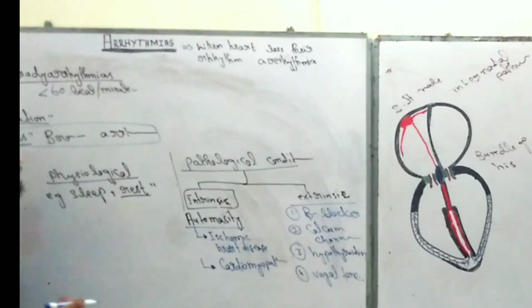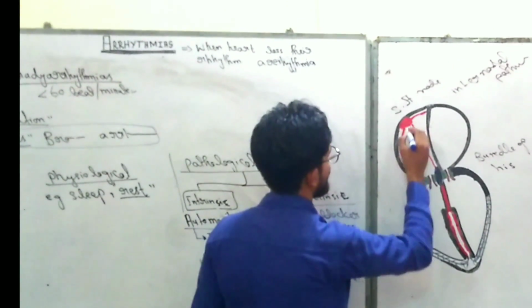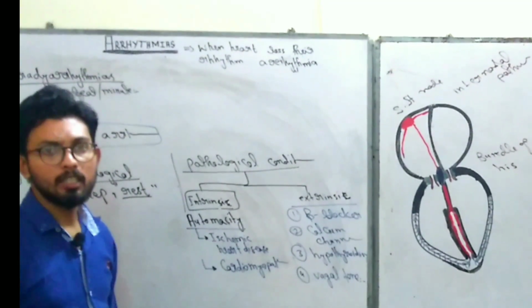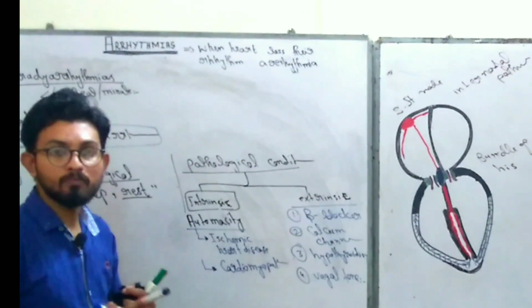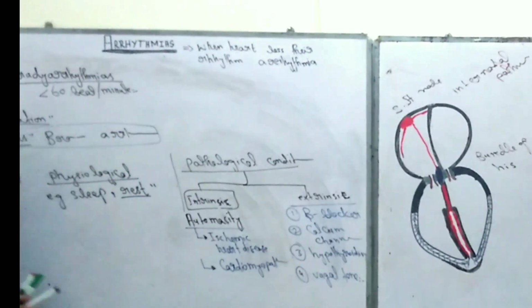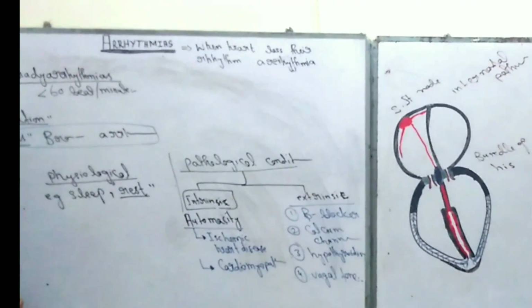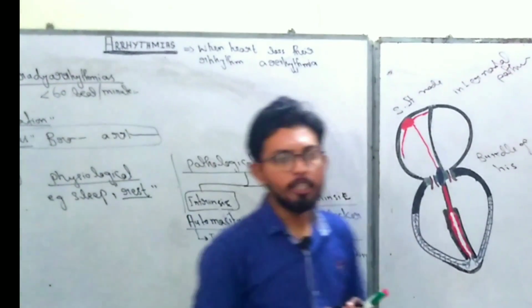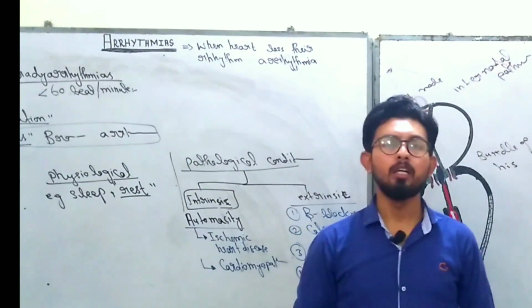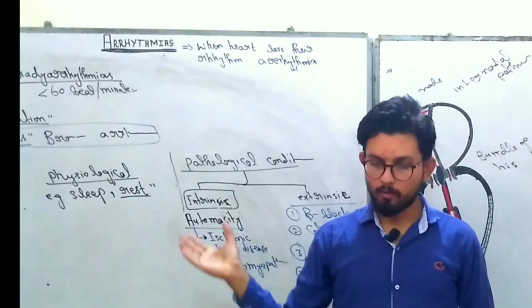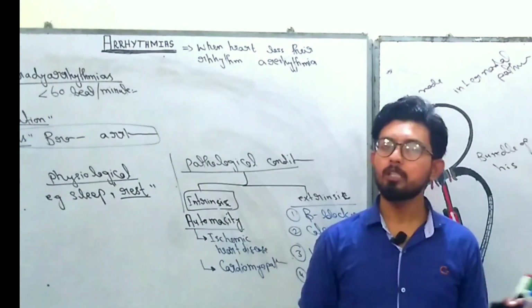And sinus bradyarrhythmia means the SA node does not generate the normal rhythmic impulses, and they start to lose their activity day by day, and that's why they produce fewer impulses, due to which the heart rate decreases from 60 beats per minute. The conditions that lead to sinus bradyarrhythmia are divided into two categories. First one is physiological, and second one is pathological.